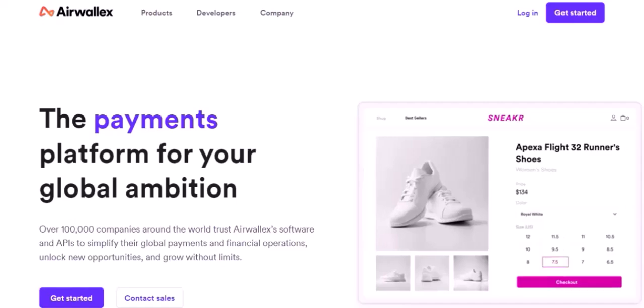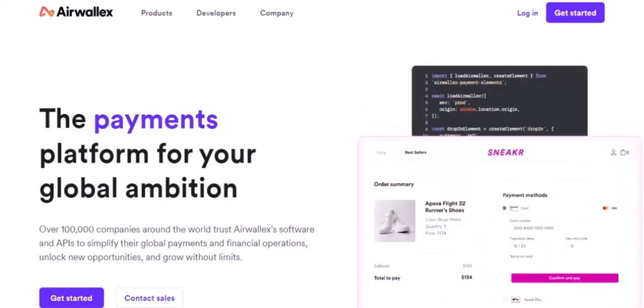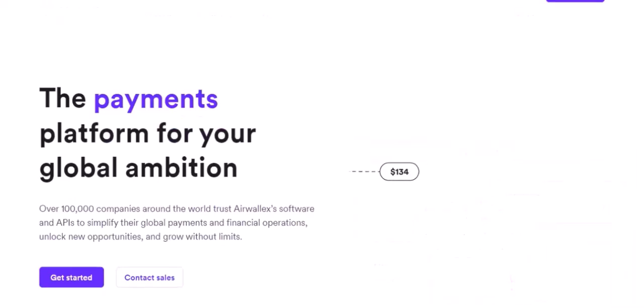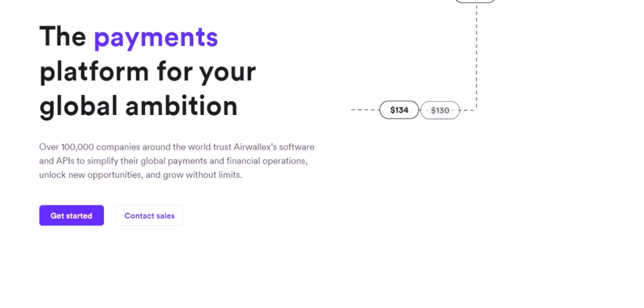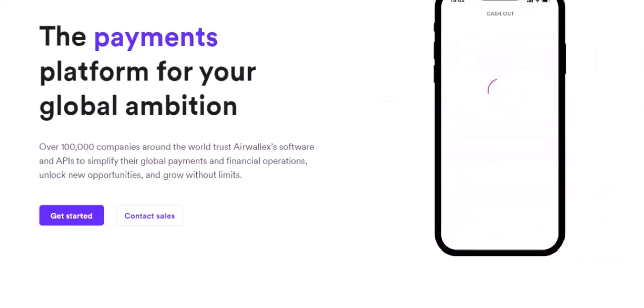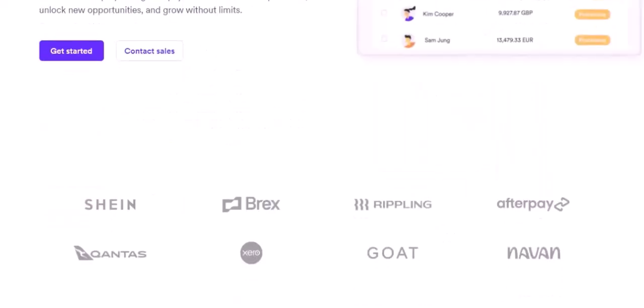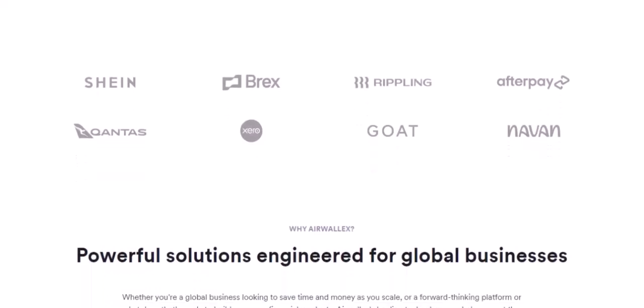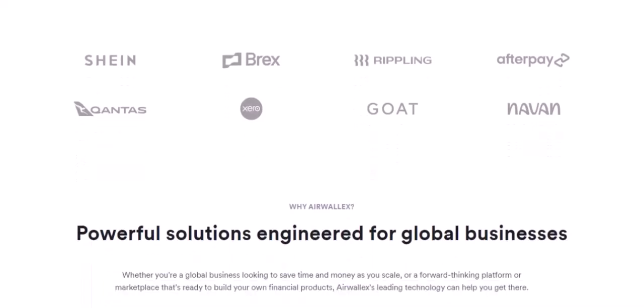If you're an individual looking for a personal international money transfer service or a multi-currency account for personal use, Airwallex isn't designed for you. Their services are tailored for registered businesses, meaning sole proprietors, SMEs, and larger corporations. This isn't necessarily a flaw but a deliberate market segmentation. If your needs are personal, you'll need to look elsewhere.